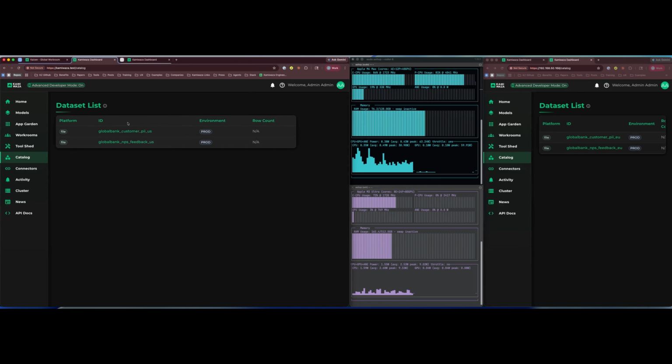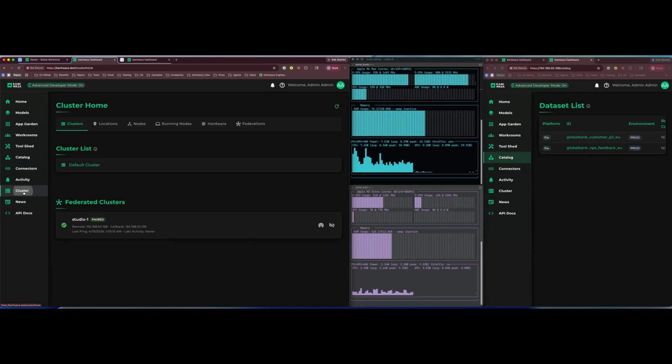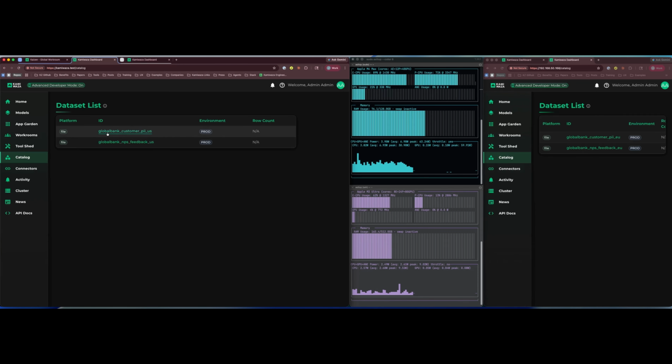In this demo, we are showcasing Kamiwaza's multi-site inference mesh. What you're looking at are two separate environments: an AWS instance on the left and a locally deployed M4 Mac on the right. The instance on the left represents US data, the one on the right contains European data. The CPU-GPU usage in the middle is the remote server, the Mac.